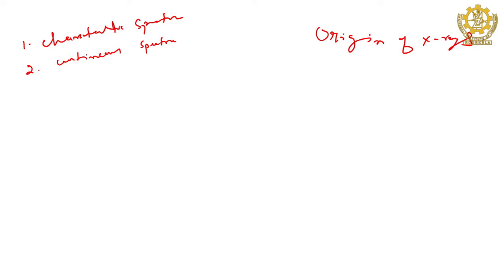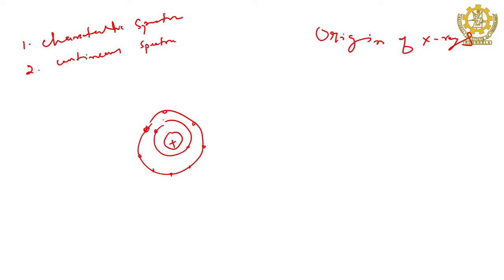So, when you go for the characteristic spectra, let this be the atom with the nucleus at the center and the electron cloud around the nucleus. The electrons are here and like that all other shells.